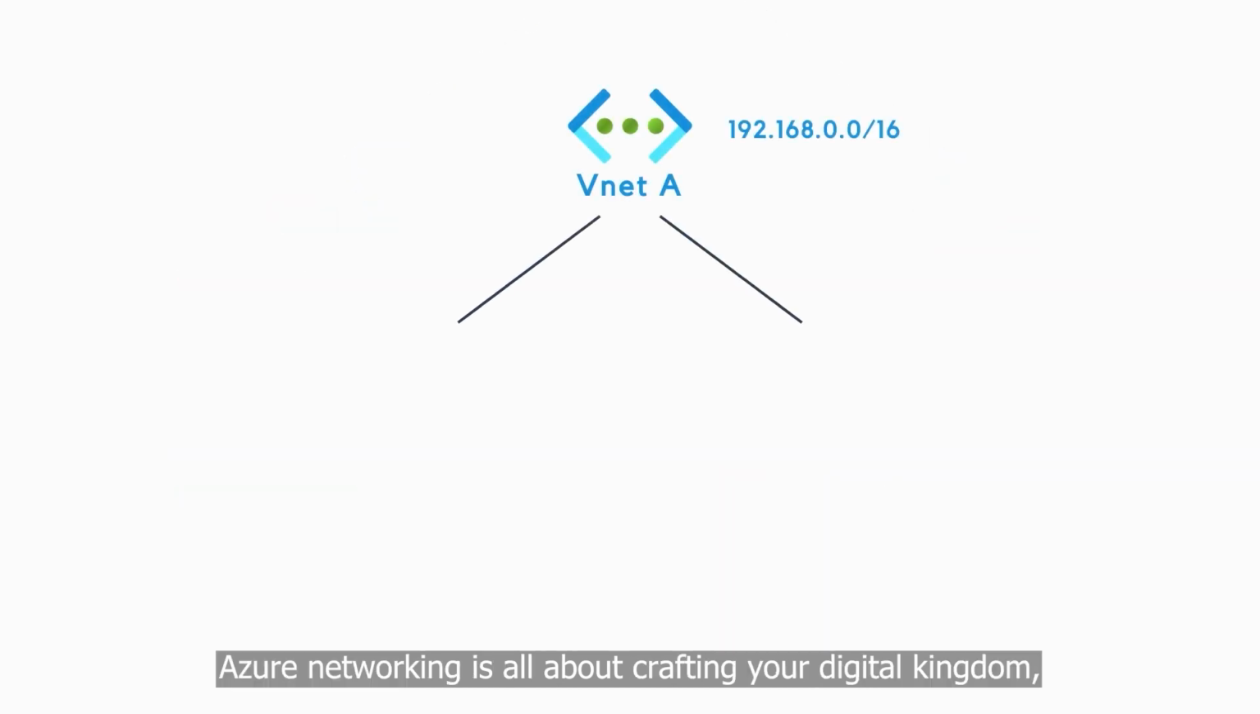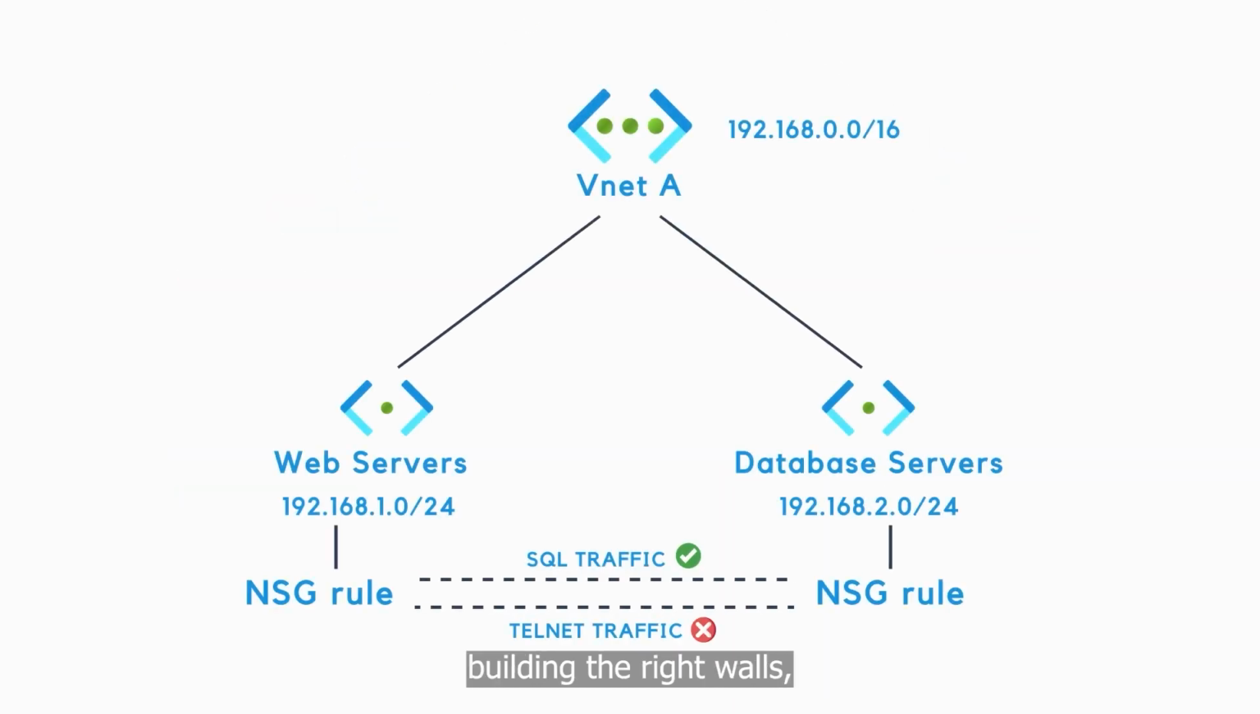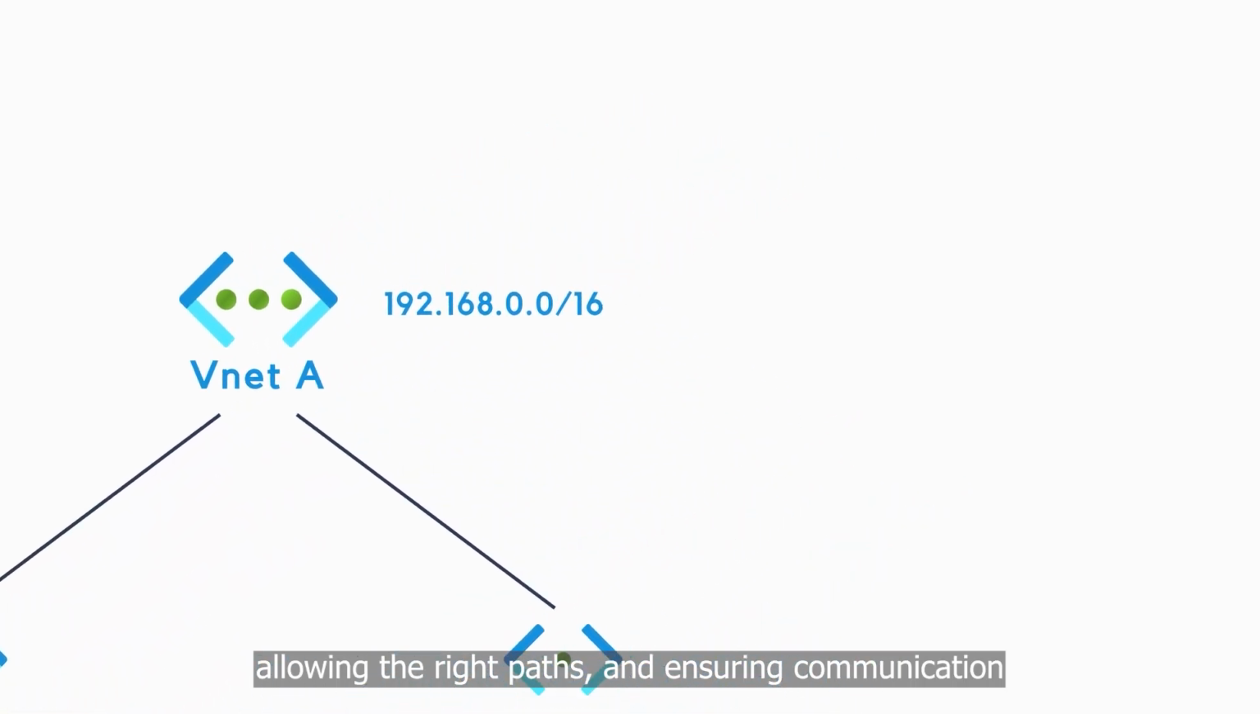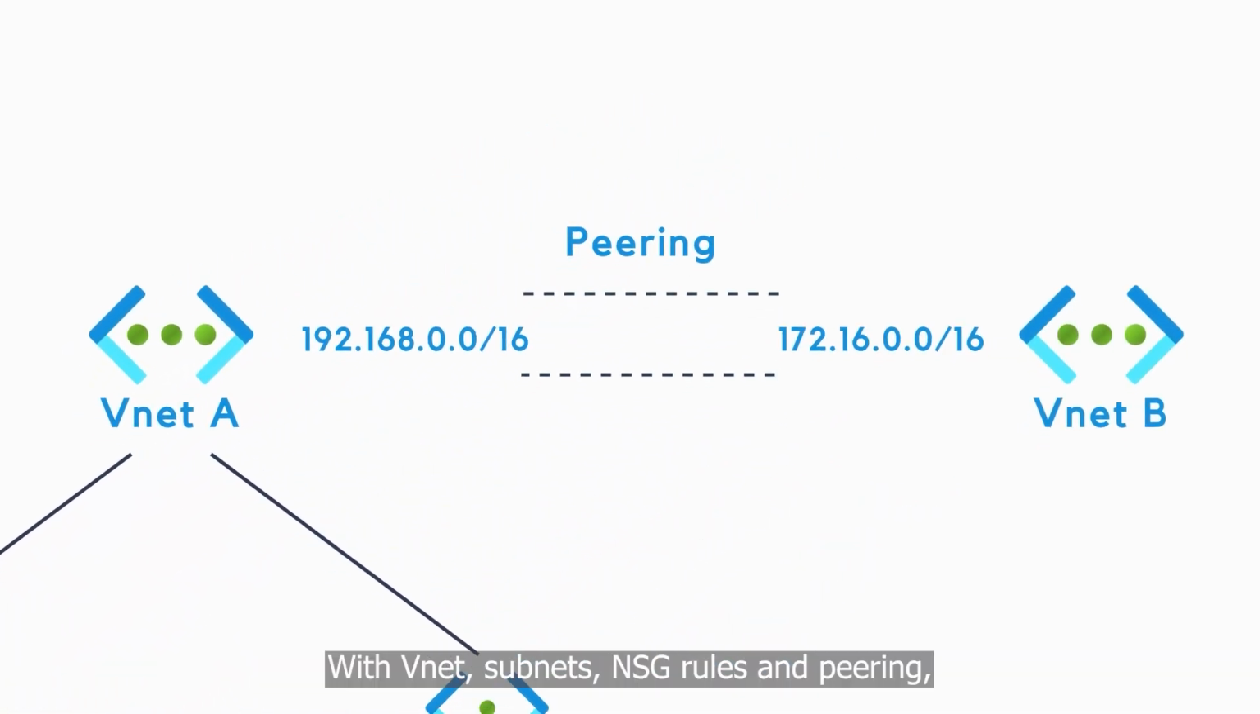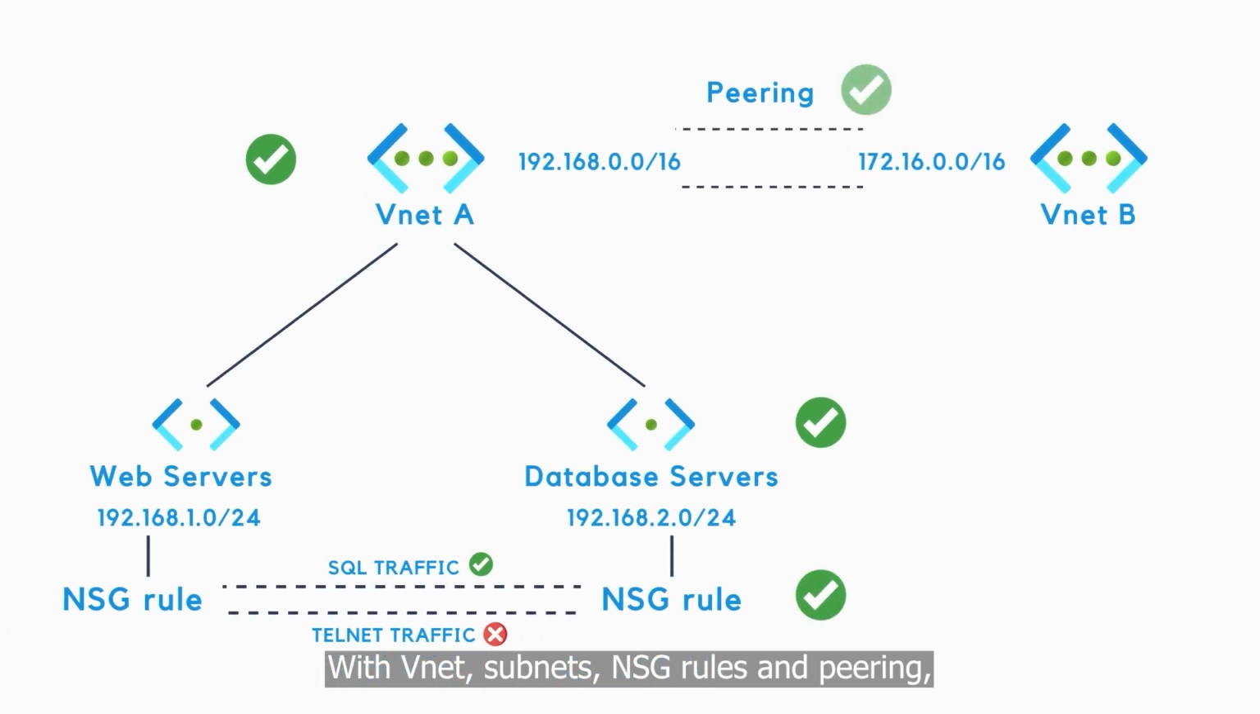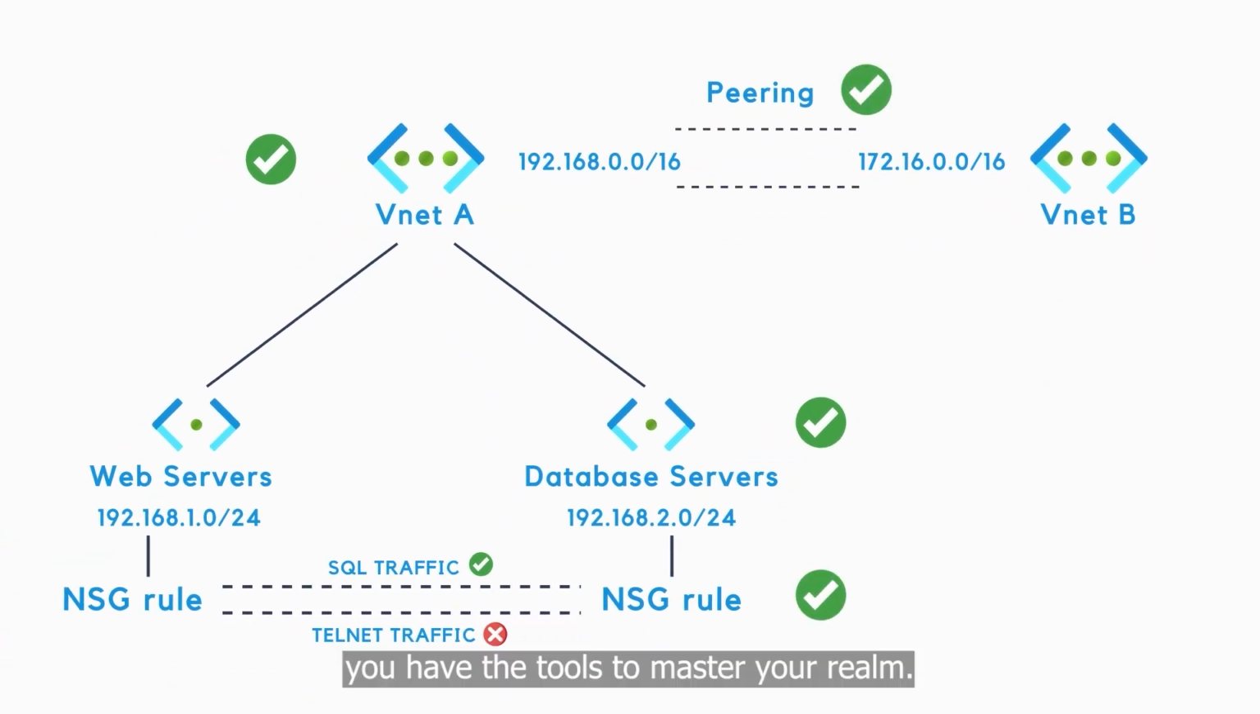Azure networking is all about crafting your digital kingdom, building the right walls, allowing the right paths, and ensuring communication where needed. With VNets, subnets, NSG rules, and peering, you have the tools to master your realm.